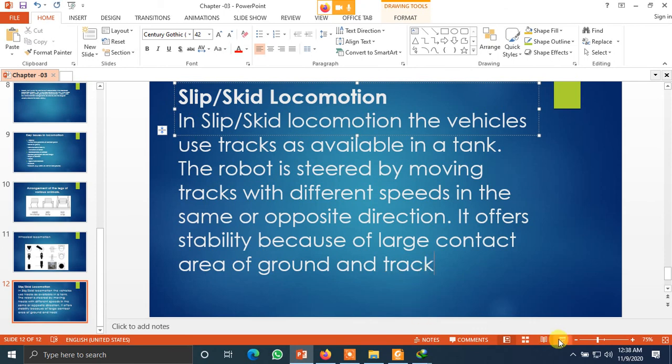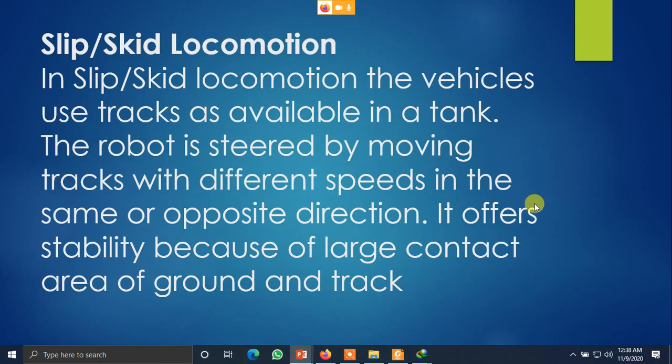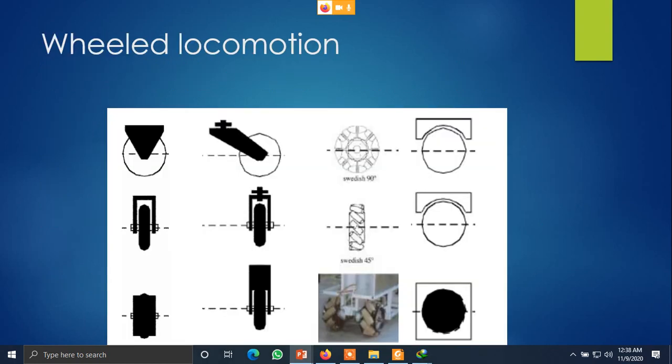The reason is that tracked locomotion will give a flat surface on which the wheel will move. Tracked surface will always give a flat surface. On the flat surface the existing wheel will move, just like the train on tracks, right? So what is the problem with regular wheels? Let us talk about the problems with regular wheels.